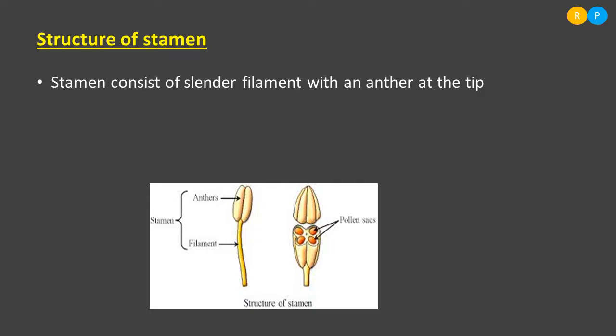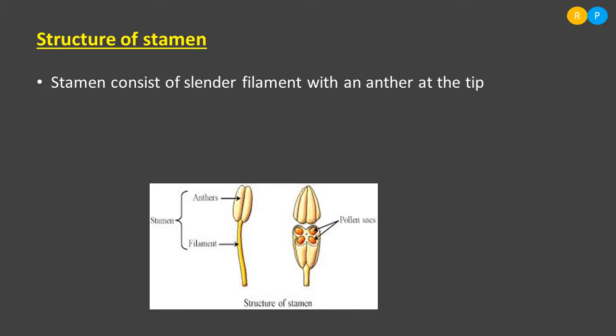If you take the transverse section of the anther, we can find the presence of sac-like structures. That you can observe in the second diagram here. It shows the transverse section of the anther. Clear? So what can you find inside the anther?